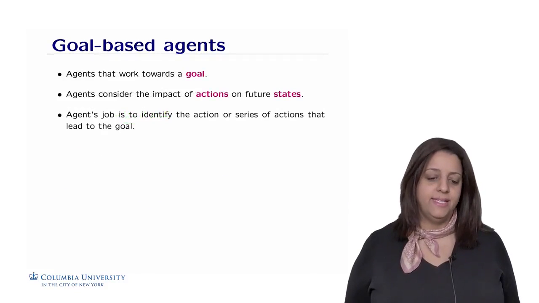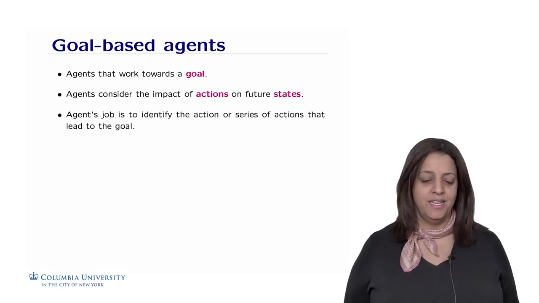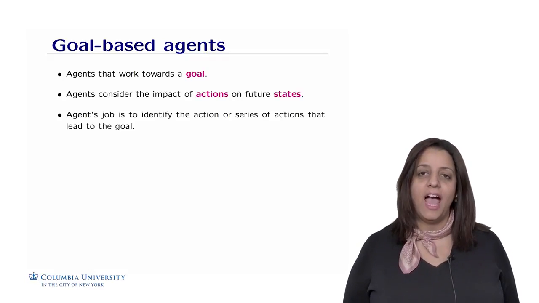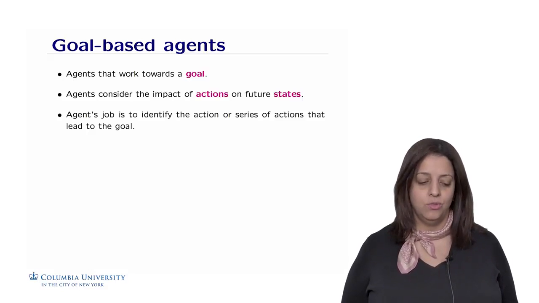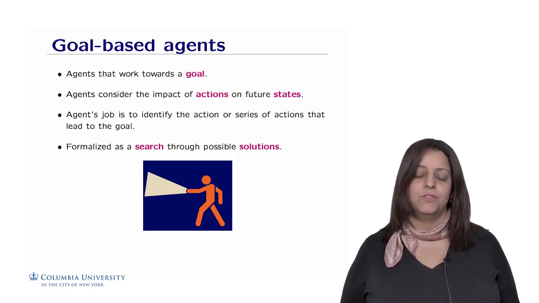So what are goal-based agents? These are agents that work toward a goal, just like the name indicates. These are agents that consider the impact of actions on future states, which means that their job is to identify the action or series of actions that lead to the goal. In AI, this is formalized as a search through a possible set of solutions.